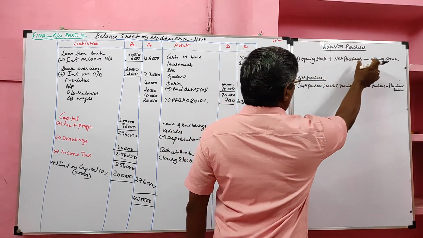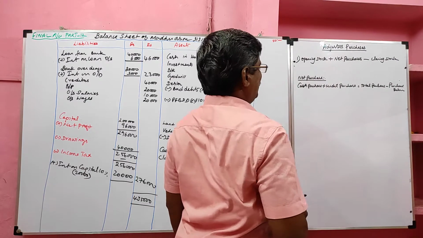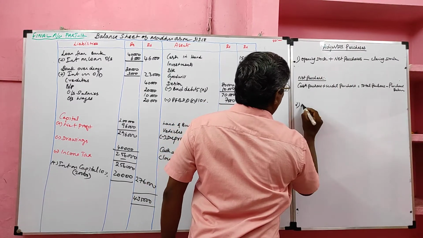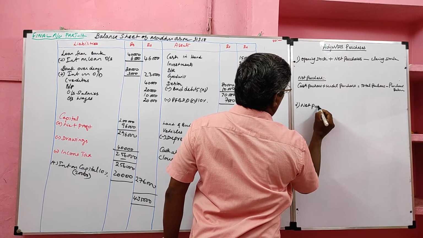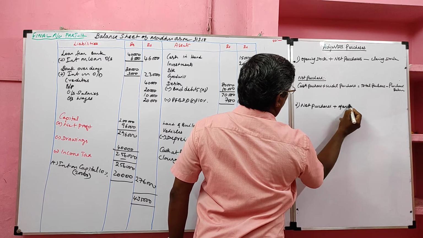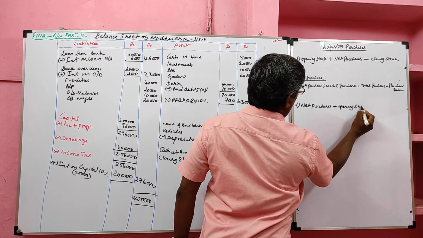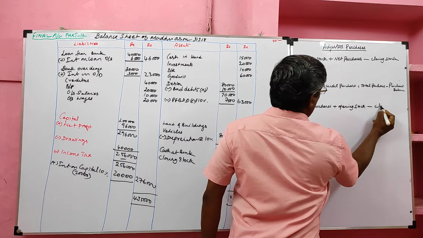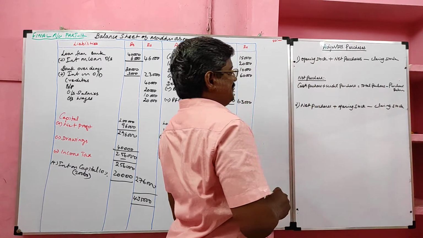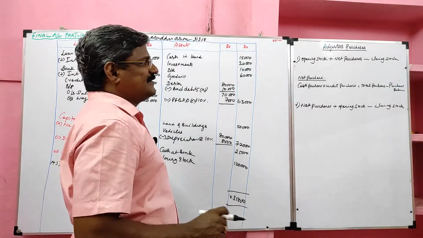So if we apply this formula, we will get adjusted purchase. Formula number 1. Formula number 2: net purchases plus opening stock minus closing stock.